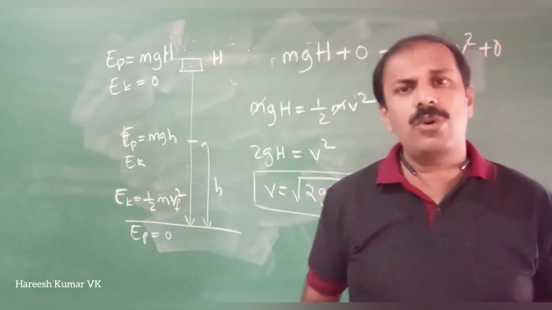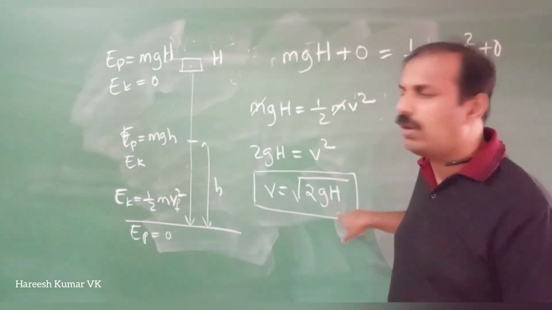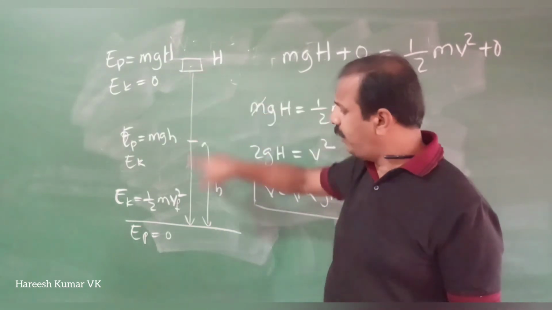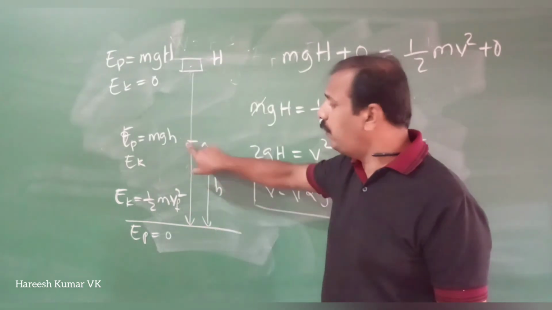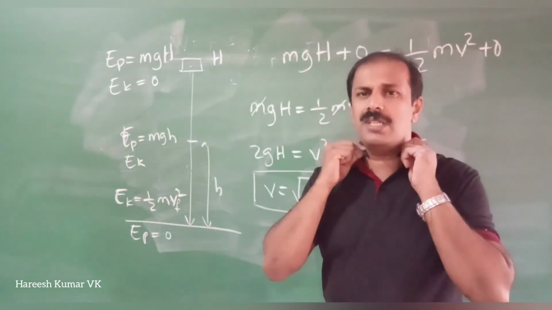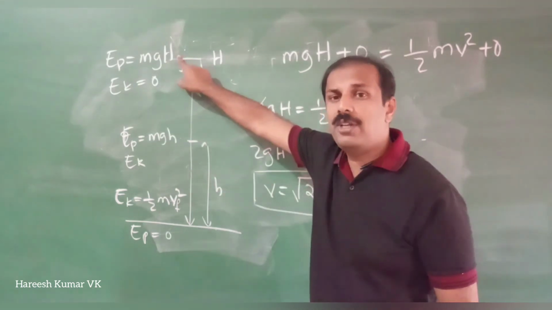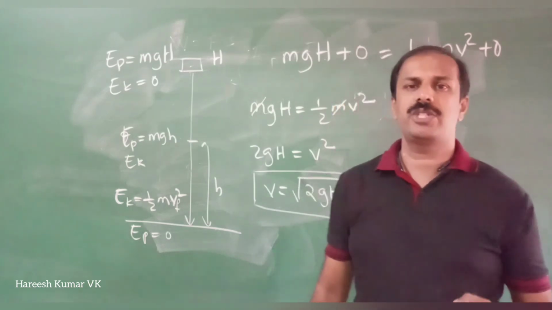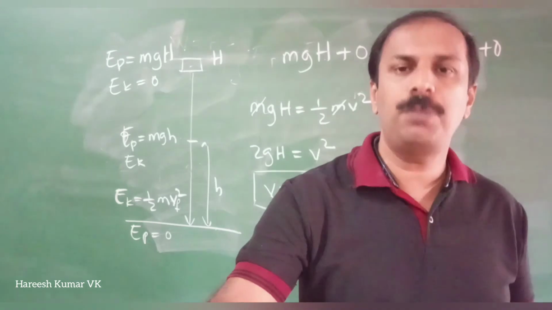If it is asked only to find the kinetic energy and potential energy, there is no need to calculate the velocity and all. Remember that at the top there is only potential energy and at the bottom only kinetic energy, so it gets converted completely. For any position in between, find the potential energy at that position; the difference from the top potential energy will be the kinetic energy. This is how you have to do problems related to kinetic energy and potential energy.